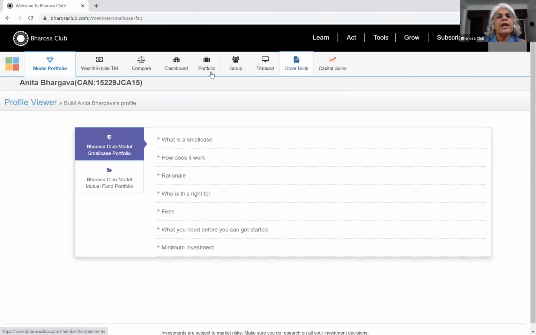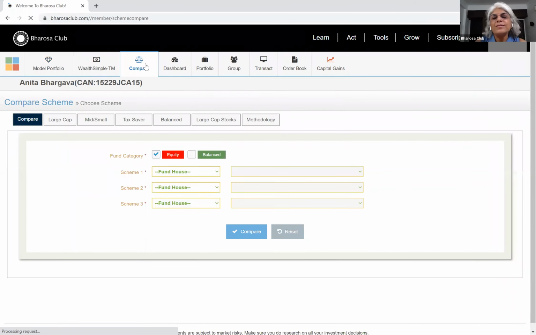So we have a functionality under tools called compare. If there's any one single functionality that we think is extremely useful for our members, it is the compare functionality. So I'm going to spend some time going over this.